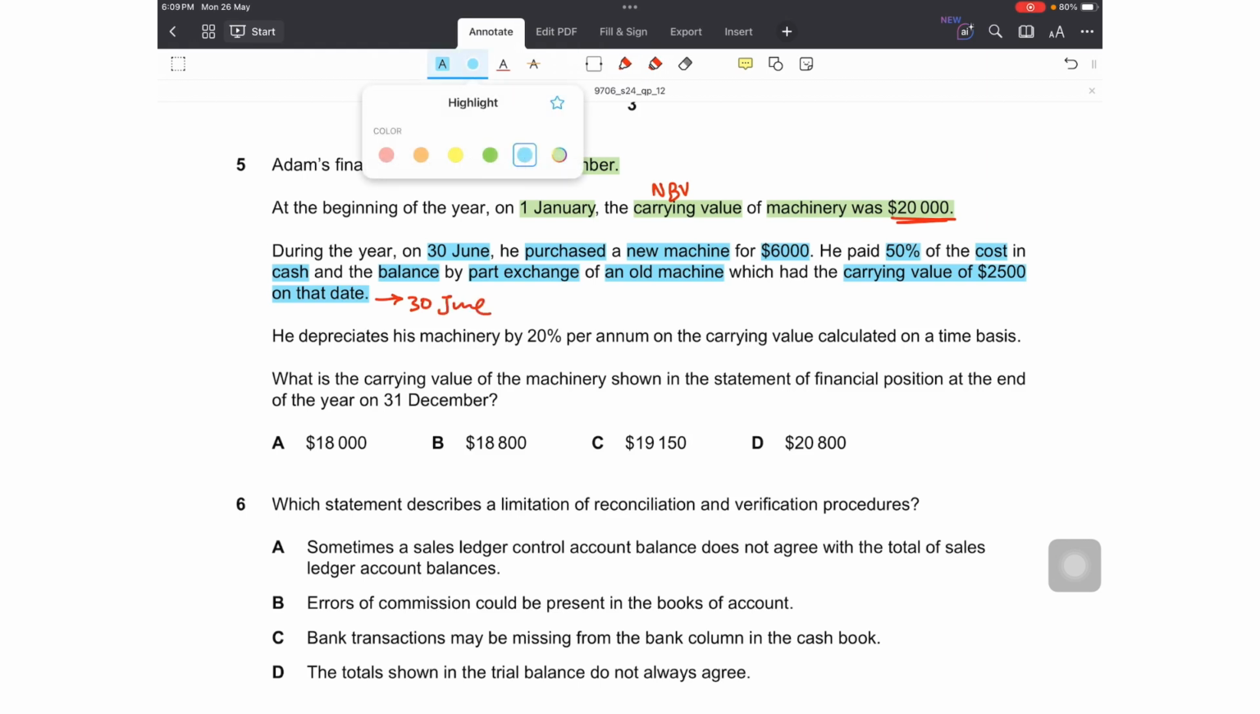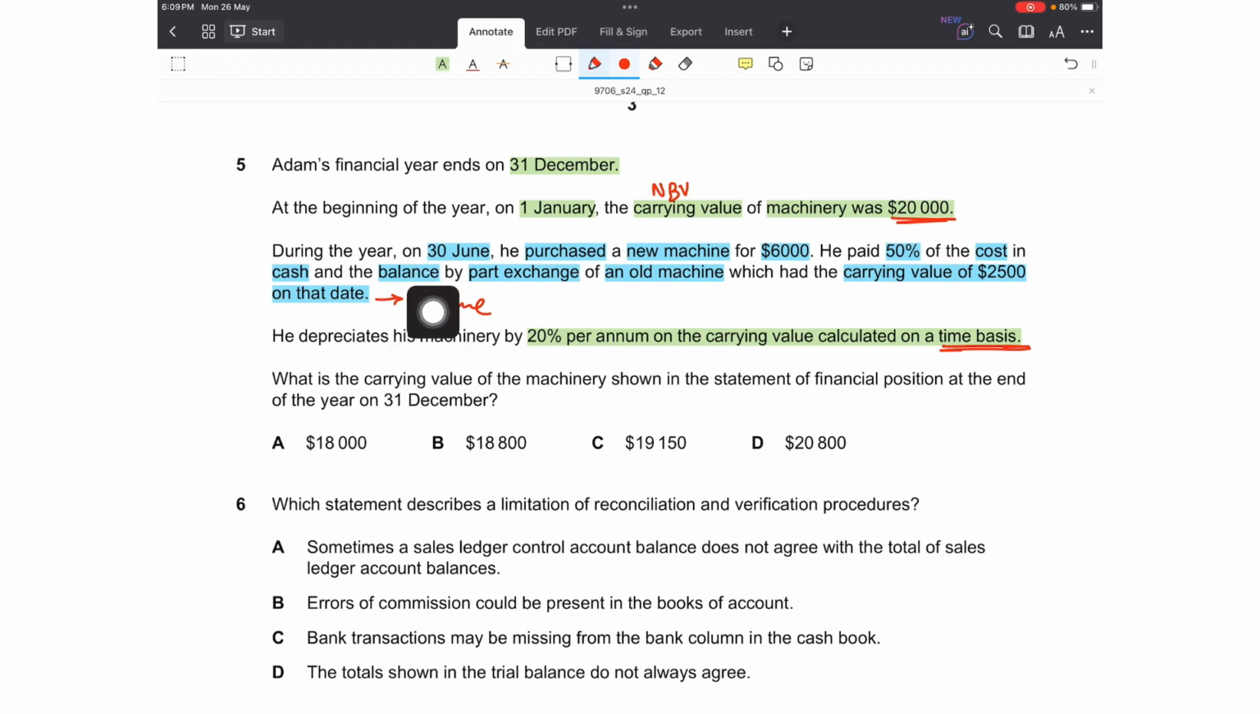Now let's read the policy of depreciation. He depreciates his machinery by 20% per annum on the carrying value calculated on a time basis. So this means the reducing balance method, and depreciation is being charged on a monthly basis. Before reading the question, let's summarize the situation in Adam's financial statements. He purchased a machine after 6 months, on 30th June, and on the same date he part exchanged the old one against the new machine, and the old one had a carrying value of 2,500 on that date.